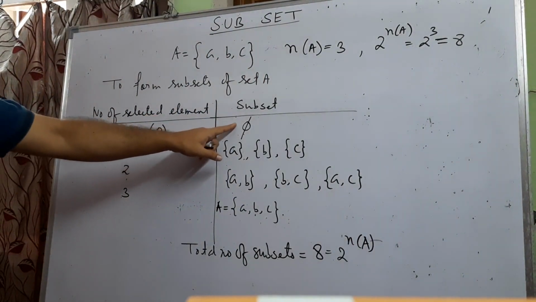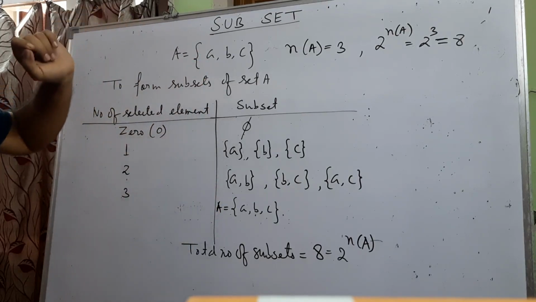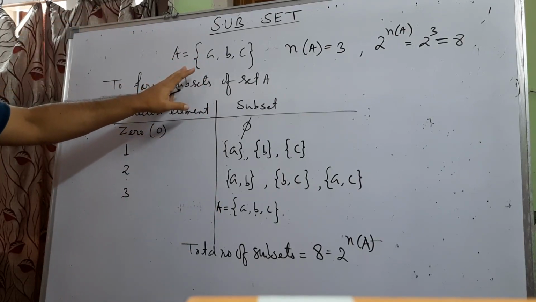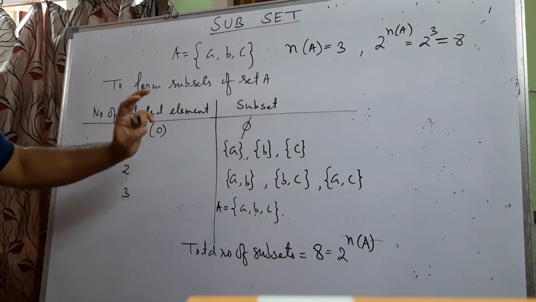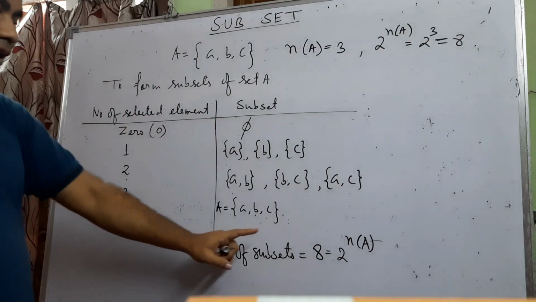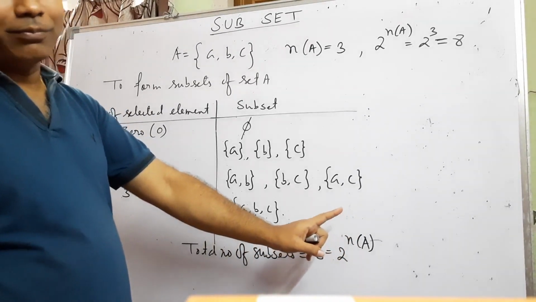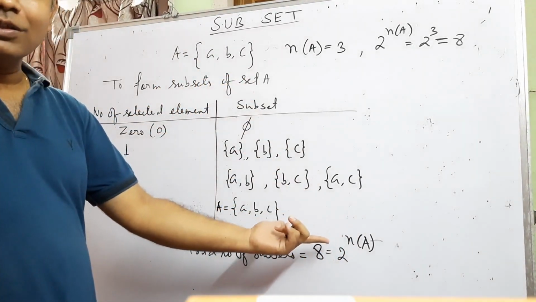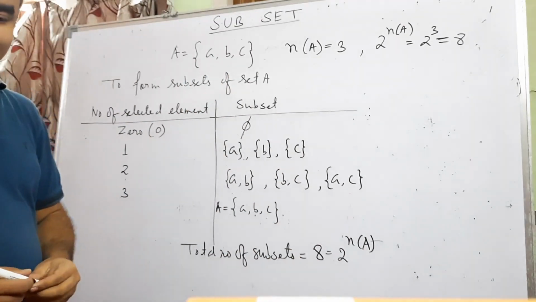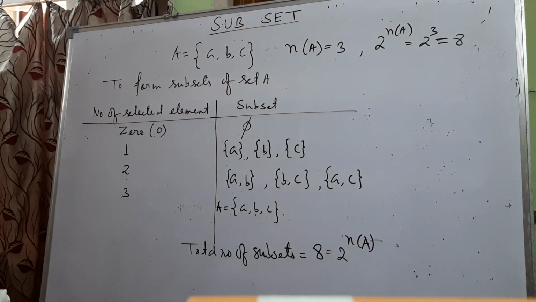that the null set phi is a subset of every set, and a set itself is a subset. So every set has these two subsets. One is the null set phi and one is the set itself. Every set has a total number of subsets equal to 2 to the power number of elements of that set. But if set A has an infinite number of elements, then it is 2 to the power infinity, so it also has an infinite number of subsets. So these are the subsets of set A. So you come to know about this one.